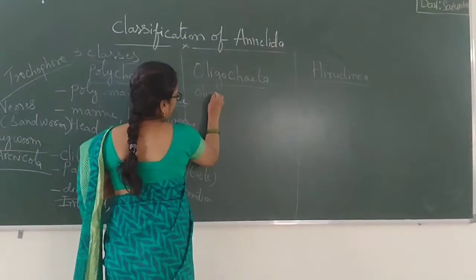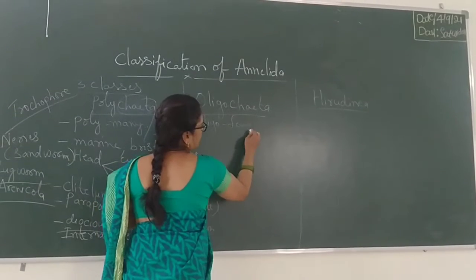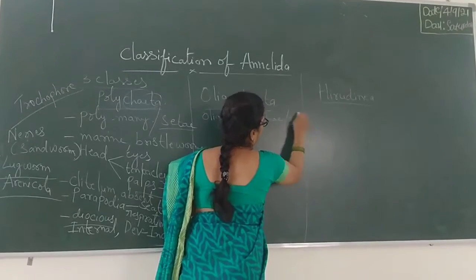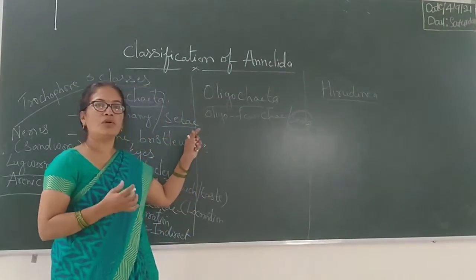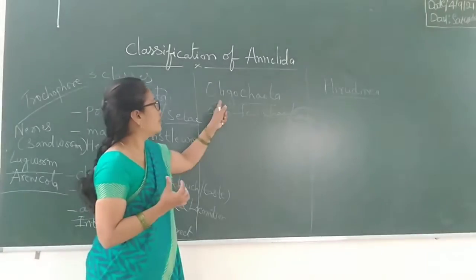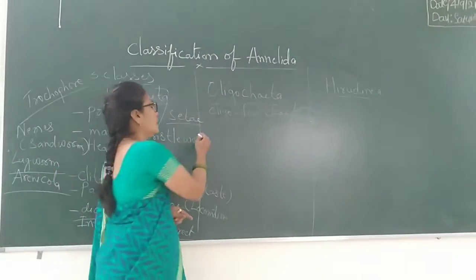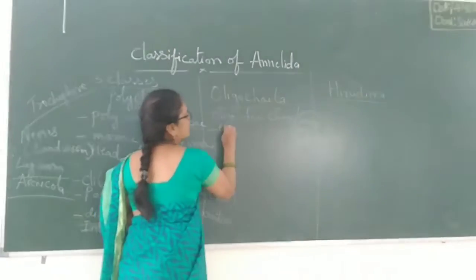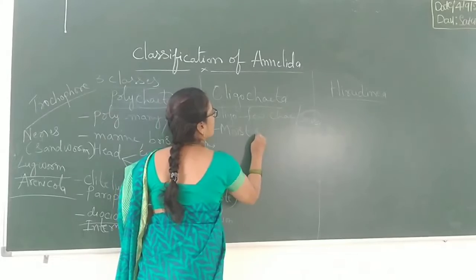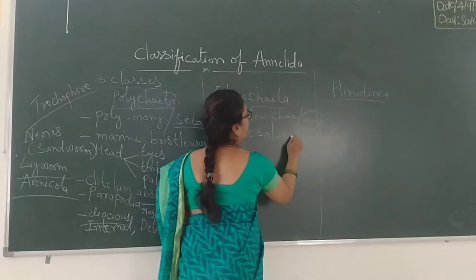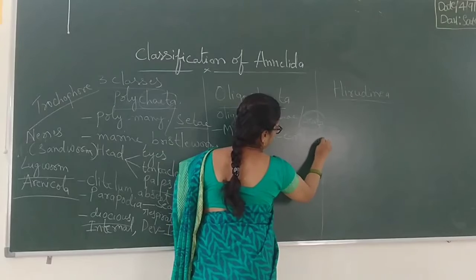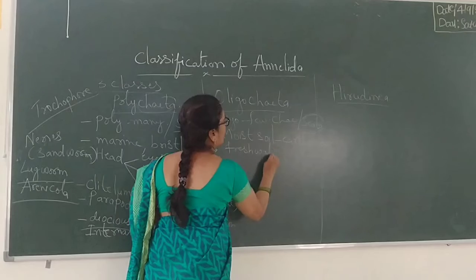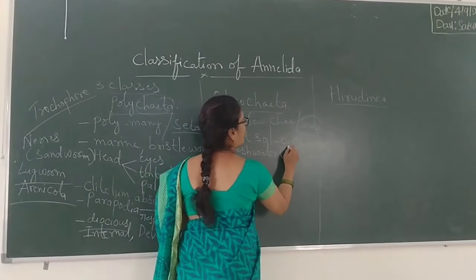Oligo means few. Chaeta means setae. Means in them they contain only few setae, so that name is given Oligochaeta. Mostly they live in moist soil. Example, earthworm. And some live in fresh water. Example, tubifex.